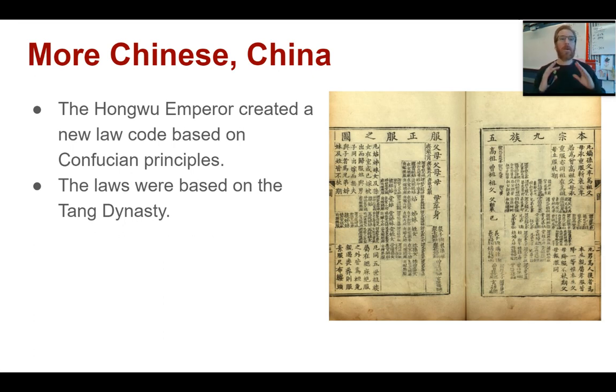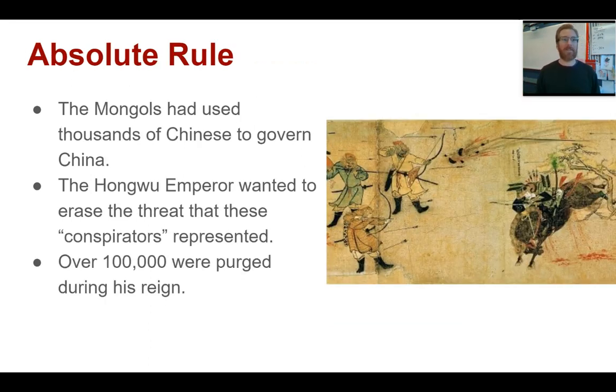Now, once in charge, he wants to make sure that China has a Chinese flavor, and to do that, he reaches back in the past to a time of Chinese power before they were threatened with the Mongols. To do this, he looks back to the Tang Dynasty and builds a new law code based upon Confucian principles that were in vogue, that were popular during the Tang Dynasty. An idea of make China great again by looking to the past. Now, he was an absolute ruler.